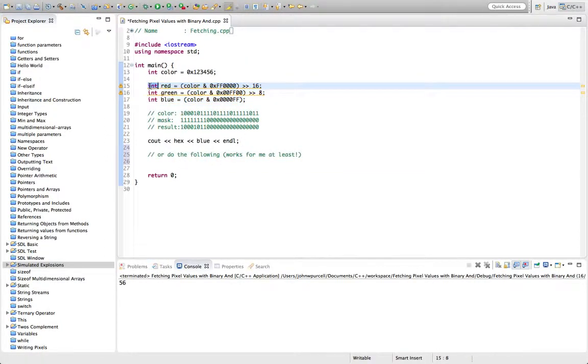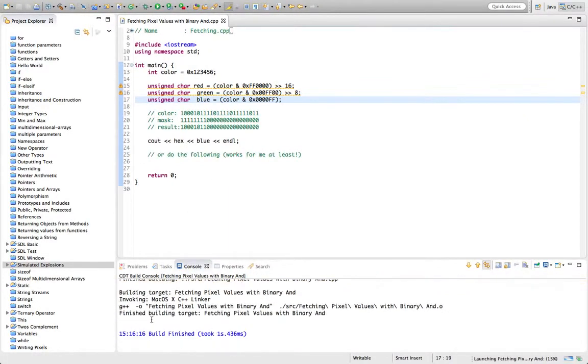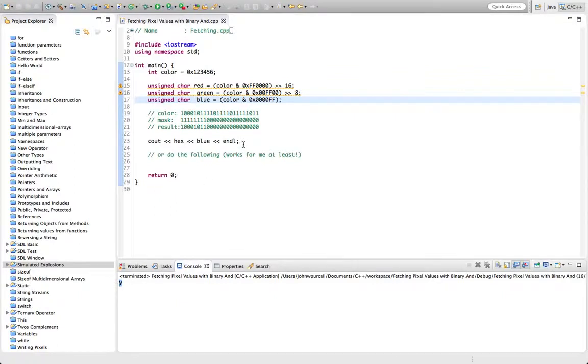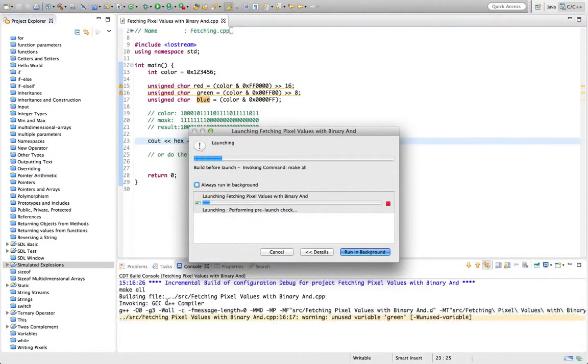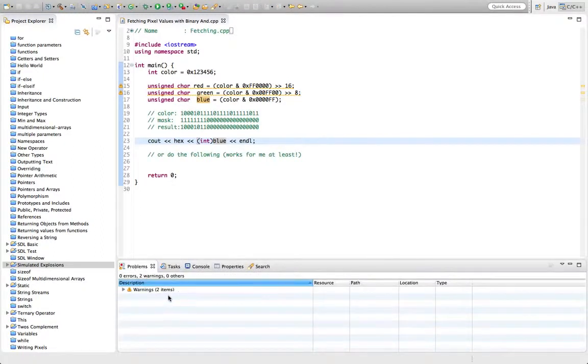Now of course we don't want ints here, we want unsigned chars, because each of our red, green and blue values can only range from 0 to 255, like an unsigned char value. So this is outputting the capital V, because it's trying to output it like a character. But if we cast our blue to an int there and then run it, we should see that we're still successfully getting blue. I don't know what this problem is that I keep seeing every time it comes past.